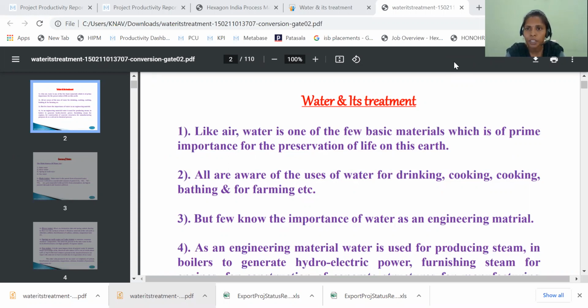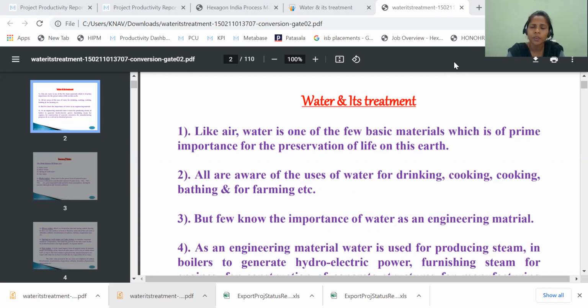Today, I'm going to start Unit 2 in Engineering Chemistry, that is Water Chemistry and Corrosion. In the previous session, we completed Unit 1, that is Electrochemistry and Batteries. In the first unit, we saw two subunits: Electrochemistry and Batteries. Now in the second unit, we also have two subunits: Water Chemistry and Corrosion. First, today I'm going to start the introduction to water chemistry, and after completing water chemistry, I will start corrosion.